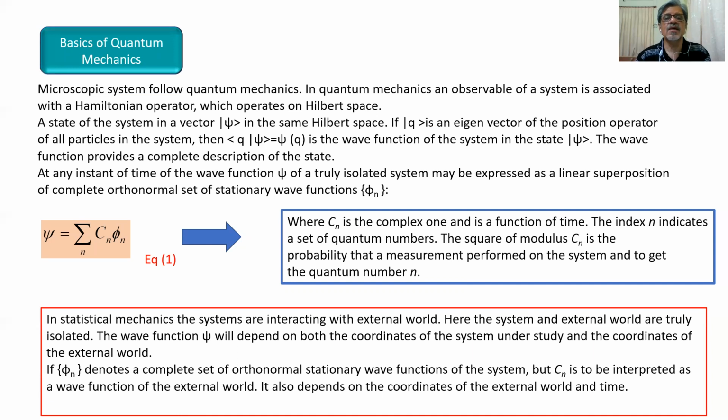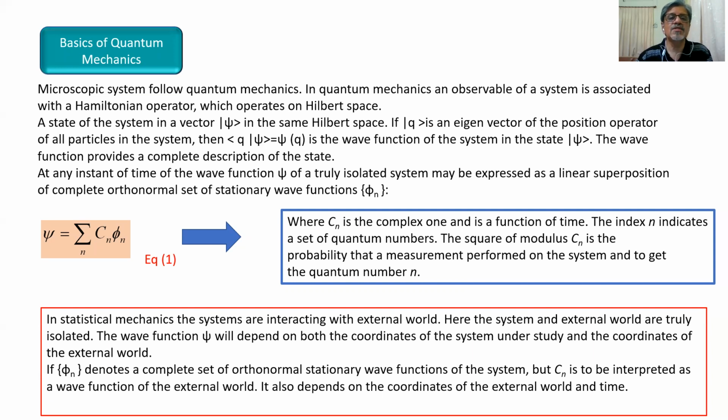So ket psi is associated with the position eigenvectors ket q, and it forms a bra-ket, which is the wave function psi of q, and that describes the particular system.